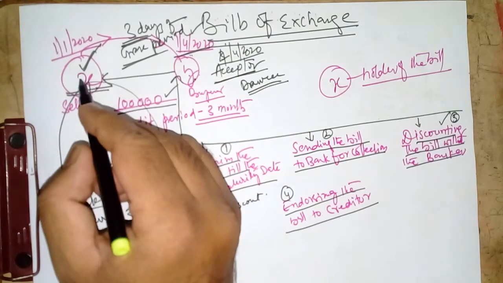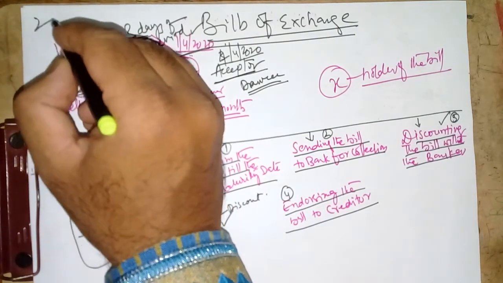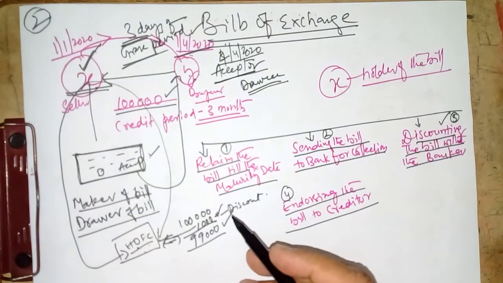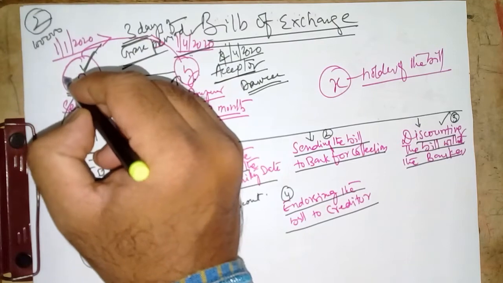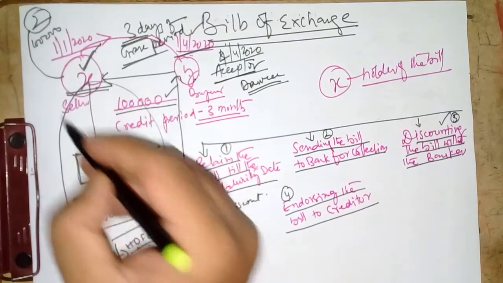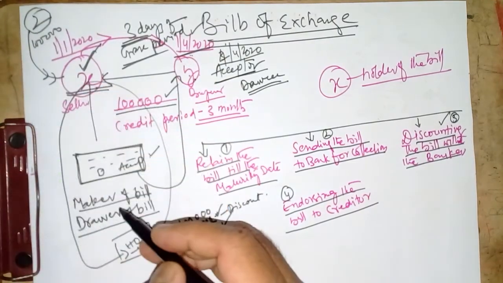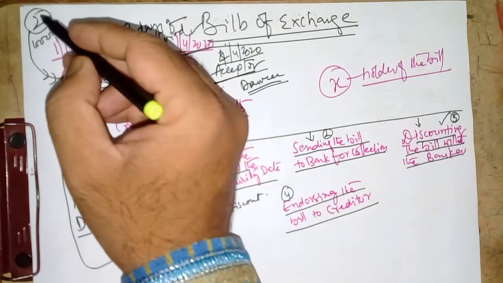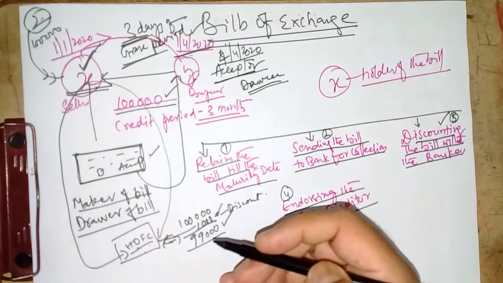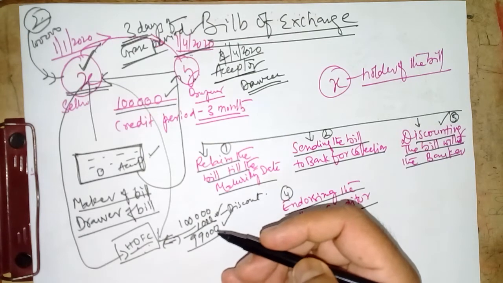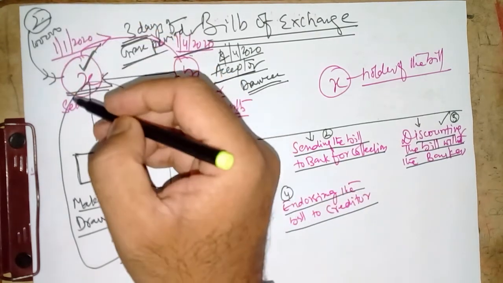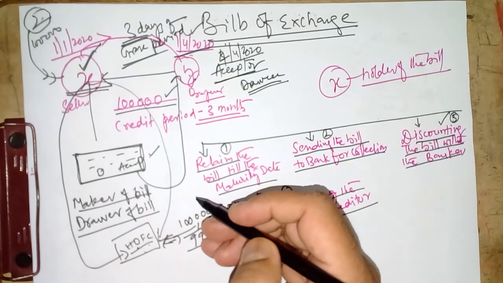presume that X has purchased certain goods from Z. Let's say 1 lakh rupees, same amount. X has to make the payment to Z. He has purchased the goods, and he even got the 3 months of credit period. Presume that what X will do, instead of signing the agreement or giving a fresh bill, what X can do?